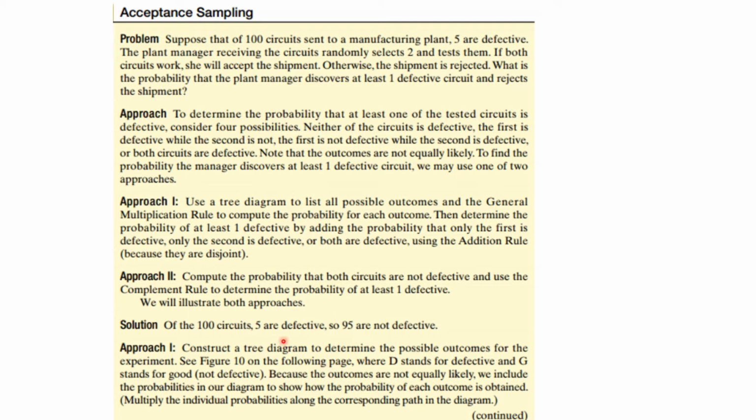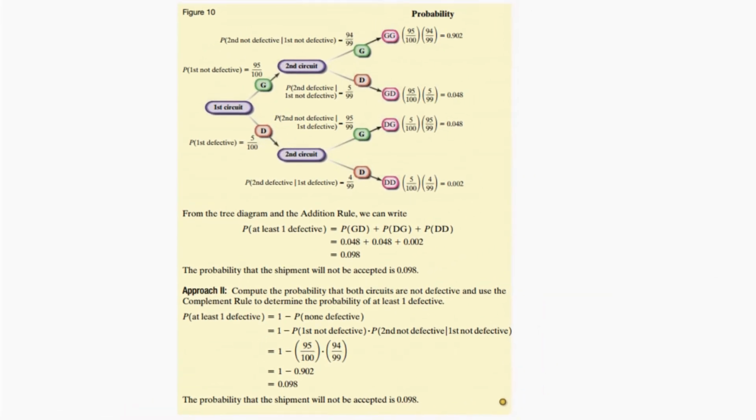Now approach 1, we're using the tree diagram, and what we're going to do is go to the next page. And we're going to draw the probability the first is not defective is 95 out of 100. And this is the other branch. So 95 over 100, you are good, and 5 out of 100, you are defective. And then you go to the second circuit. If the first one was good, there's 94 still good out of 99. So this is 95 over 100, and we're going to multiply times 94 over 99 because those are independent, and I will get this number.